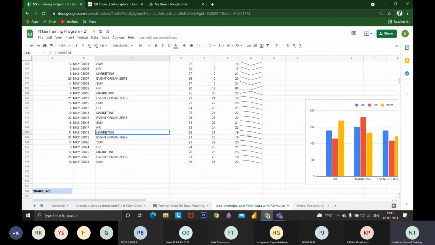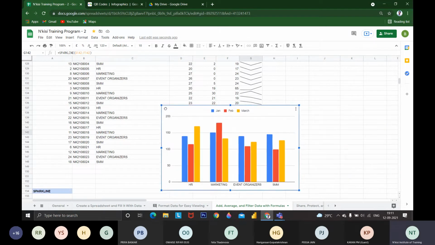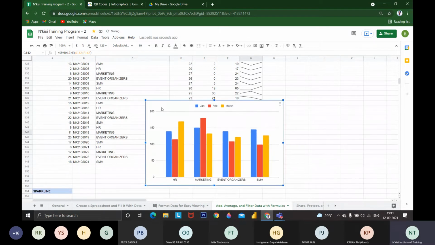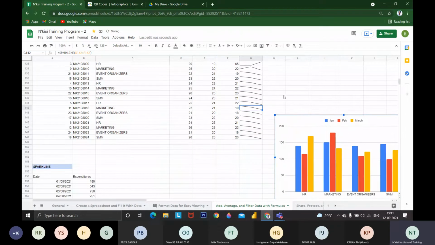The difference between this chart and this chart is that this chart can be placed anywhere. It will not be sitting in any cell. This is called a cell, and each one represents a cell. I'm placing a sparkline in the chart. This is the formula, and I place whatever ranges I want, and I close the bracket. I will get a sparkline chart.